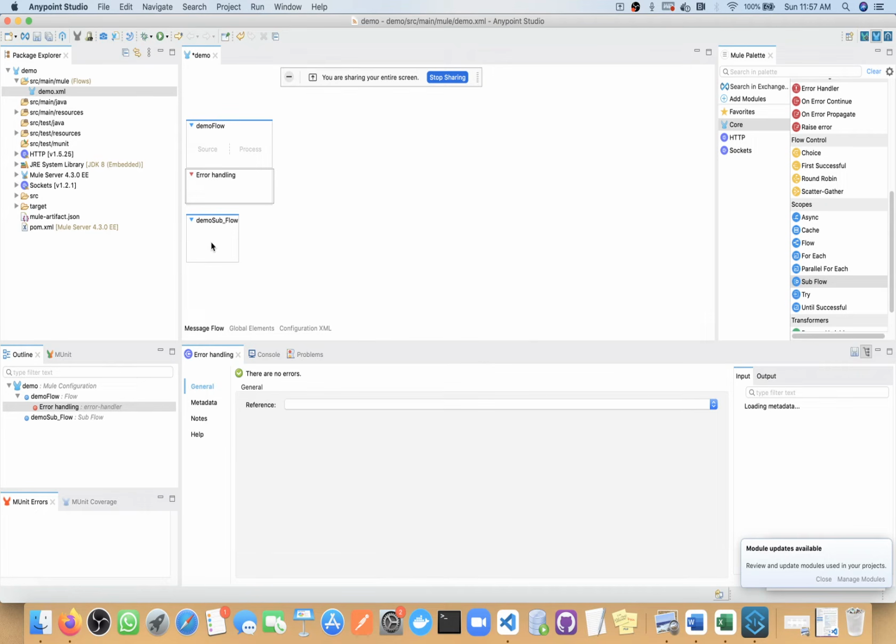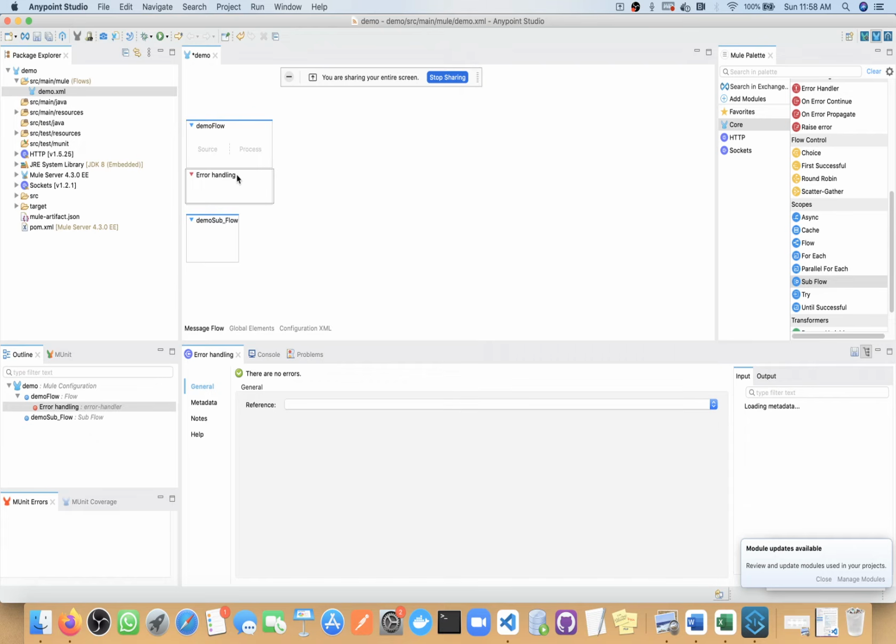So a subflow is helping the flow, like a component of the flow. It doesn't contain any error handling, and it doesn't contain any source. Everyone okay with this? So you can mention three points here. One is that a flow contains source, process and error handling. A subflow contains only process.